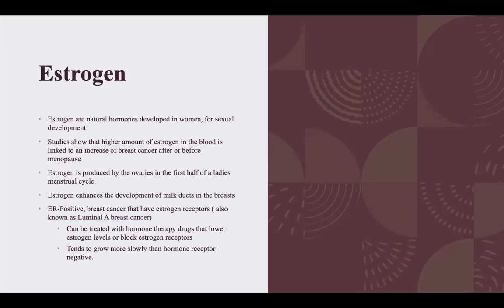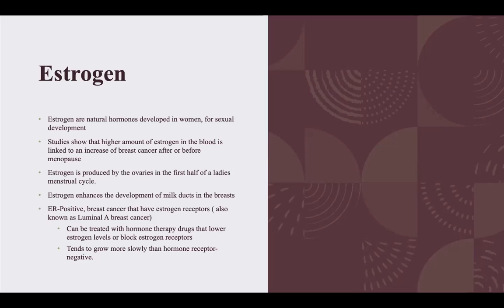Estrogen enhances the development of milk ducts in the breast, and there are many types of breast cancers. You can have ER positive, ER negative. There's even something called triple negative breast cancer. ER positive is when you have high levels of estrogen in your milk ducts in the breast. ER negative is when you don't have any, where estrogen is not the cause for breast cancer.